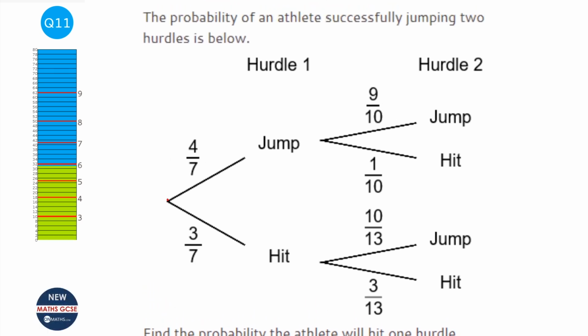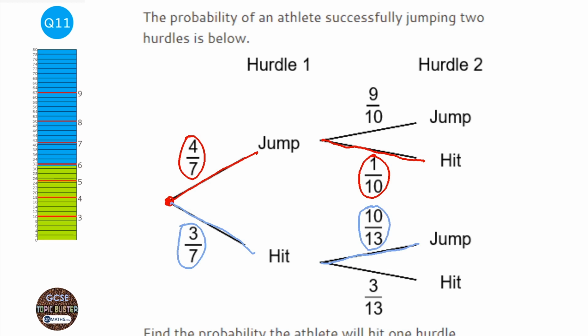Okay, so we start here. And if he jumps the first one, then we're looking at him hitting the second one because he has to hit a hurdle. If, however, he hits the first one, he can't hit the second one, otherwise we'll end up hitting 2 hurdles, and it says it will hit 1 hurdle, so he has to jump the second one. So he's either going to hit the first one or the second one.